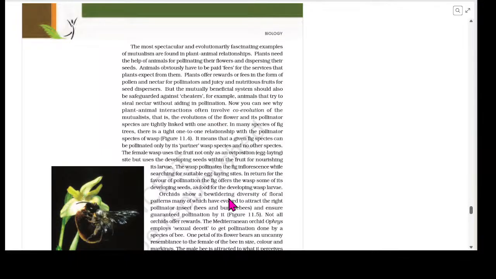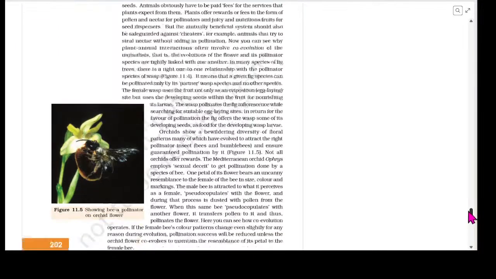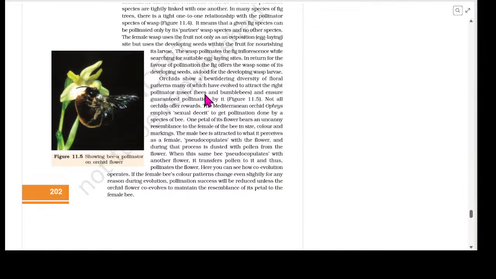In addition, for the favor of pollination, the fig offers the wasp some of its developing seeds as food for developing wasp larvae. Orchids show a bewildering diversity of floral patterns, many of which have evolved to attract the right pollinator insect, bees and bumblebees, and ensure guaranteed pollination by it. Not all orchids offer rewards.